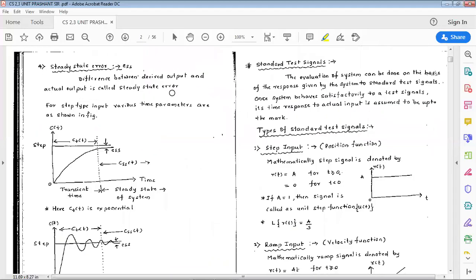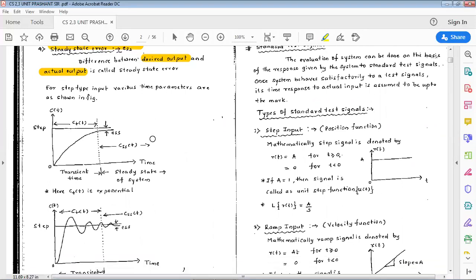Now let us look at the last term or definition, that is steady state error. Its notation is ESS. The difference between the desired output and the actual output is called steady state error. This is very important for the stability analysis of a system. It is called steady state error.